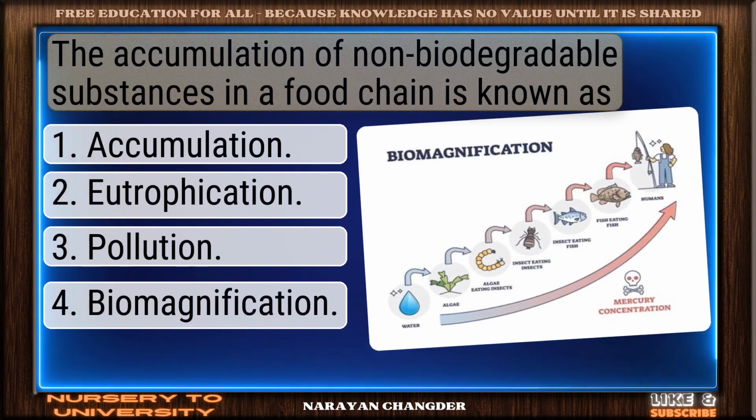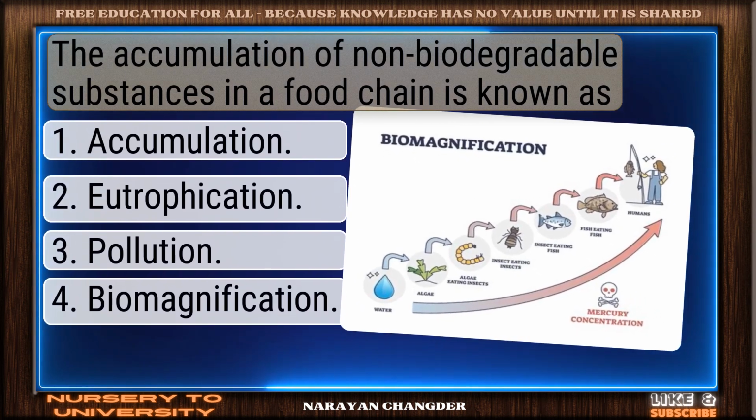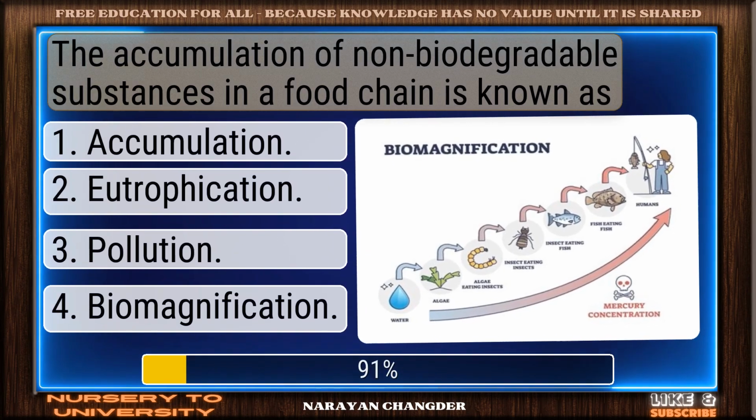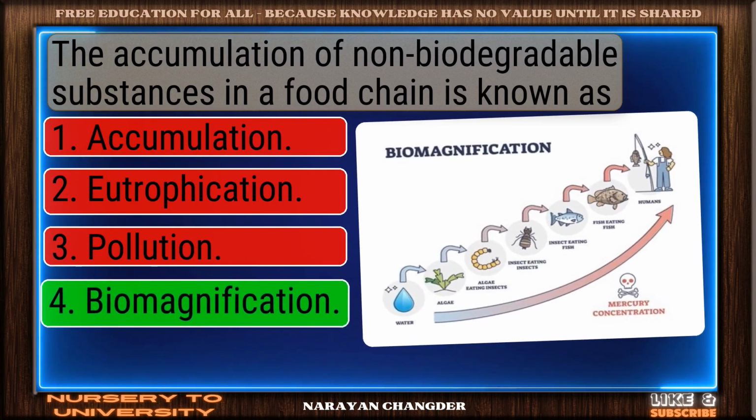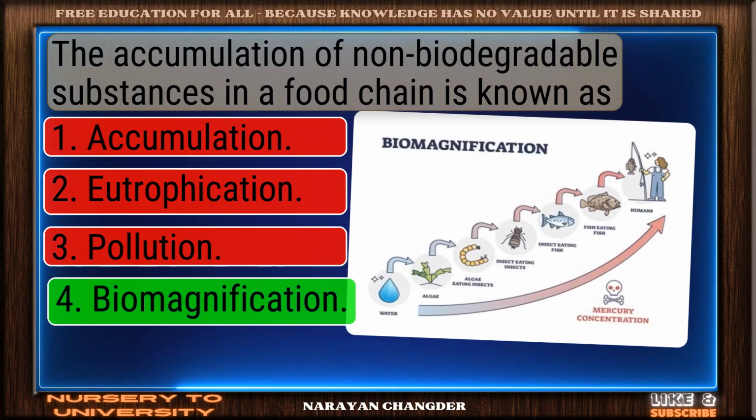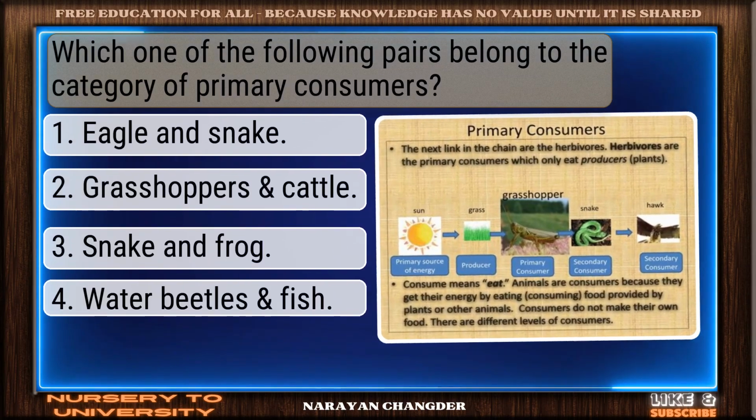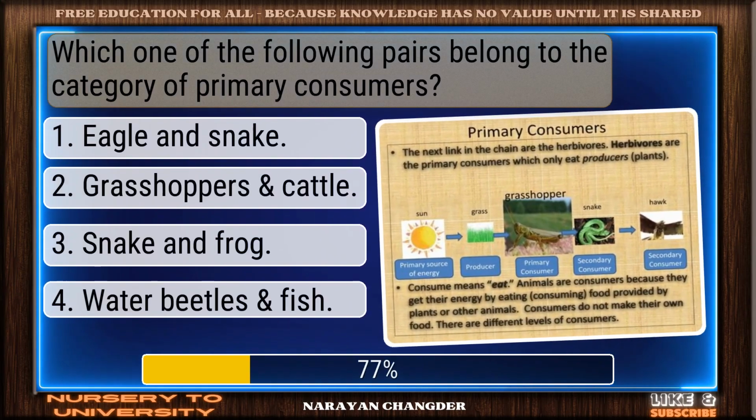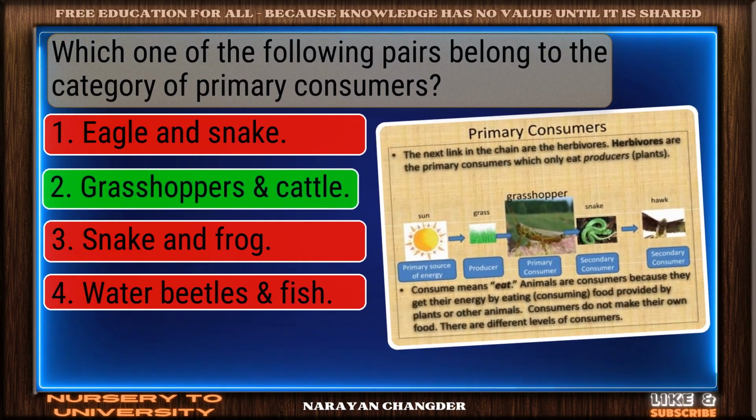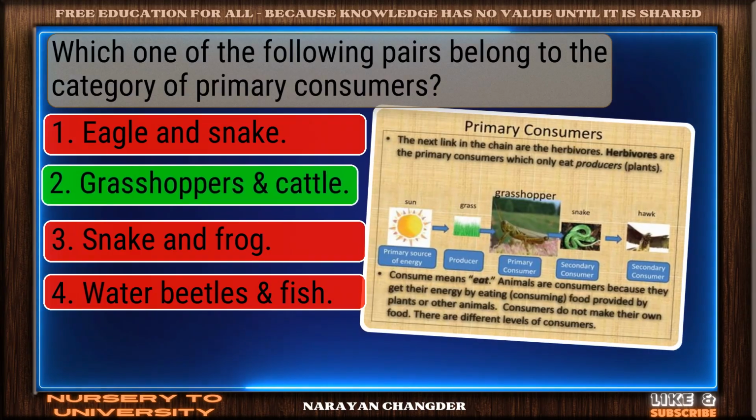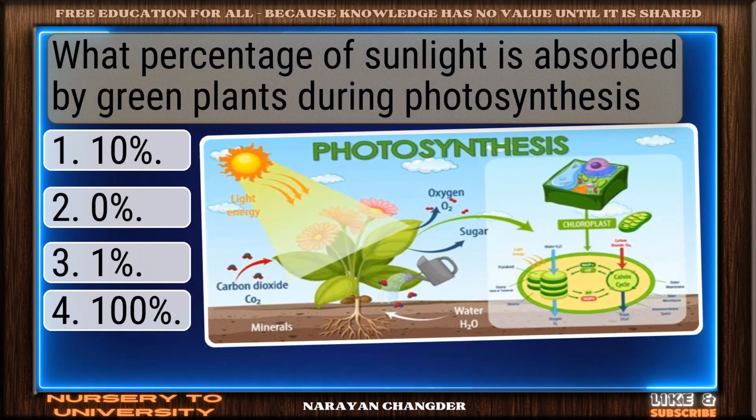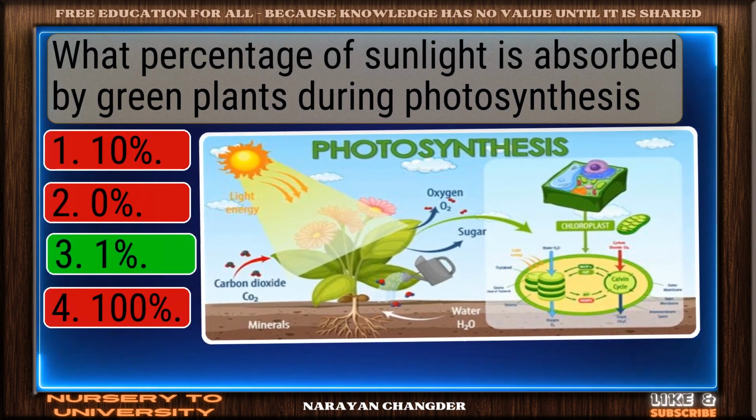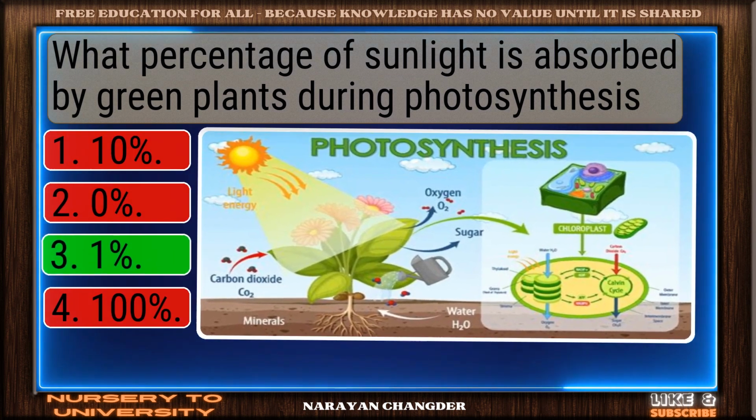The accumulation of non-biodegradable substances in a food chain is known as. Bravo. Biomagnification is the answer. Which one of the following pairs belong to the category of primary consumers? Smart pick. Grasshoppers and cattle is correct. What percentage of sunlight is absorbed by green plants during photosynthesis? On track. 1% is correct.